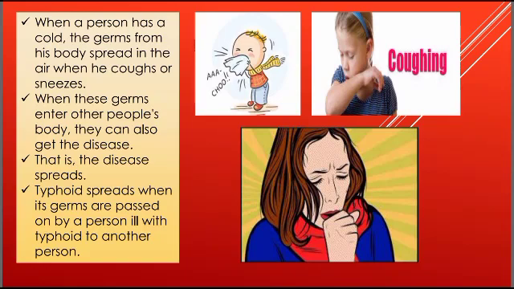Because the germs that are present in your body should not spread in the air, and if they spread, they may go into another person's body. When these germs enter other people's bodies, they can also get the same disease. That is why if your friend is having a cold, the next day, if your immunity level is not strong enough to handle the disease, even you may suffer with the same thing.